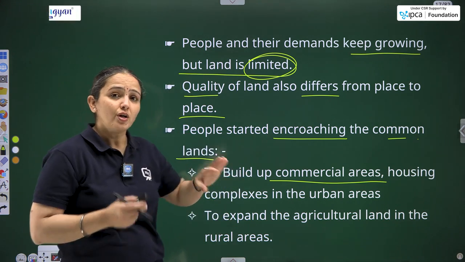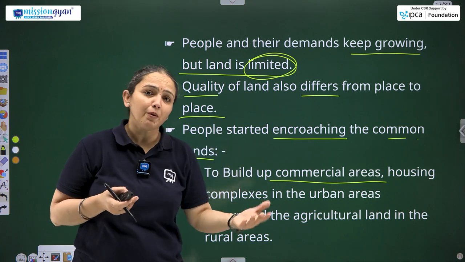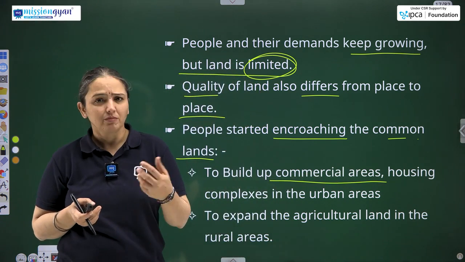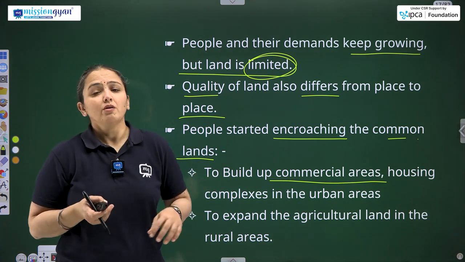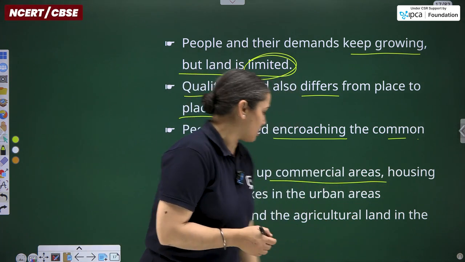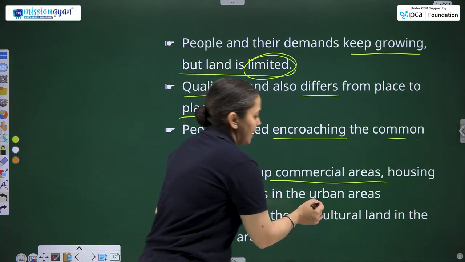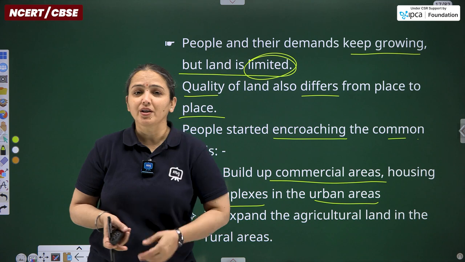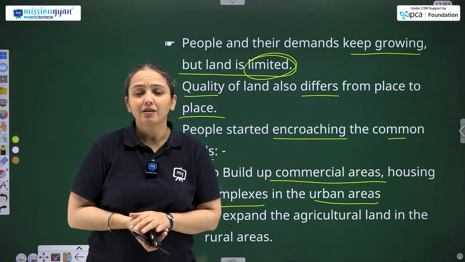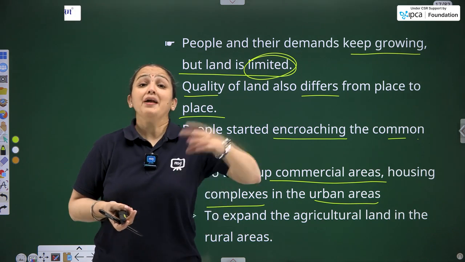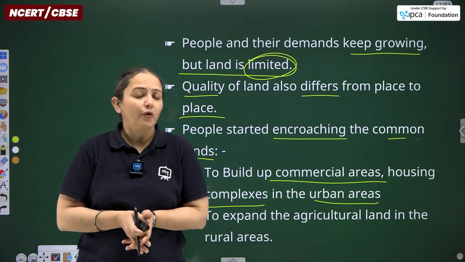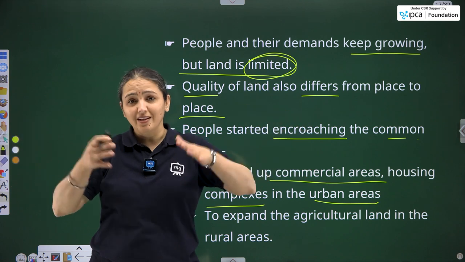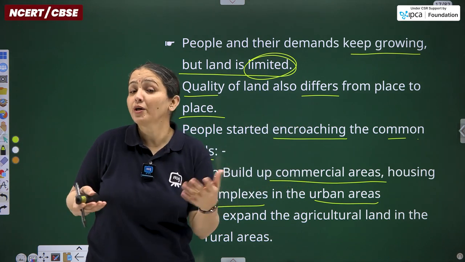The land was for the agriculture purpose or for some other purpose. Now it is being used for commercial areas. Commercial means for building or constructing shops, malls likewise, and housing projects in the urban areas. Taking the best example over here, outside the cities, there is plenty of land available for the agriculture part, but as towns or cities are increasing in their expansion, they do need more and more land.